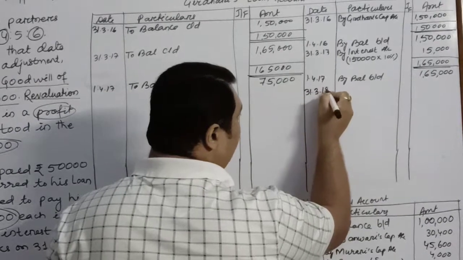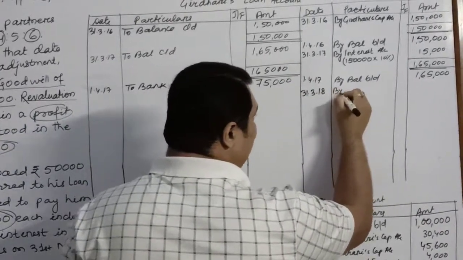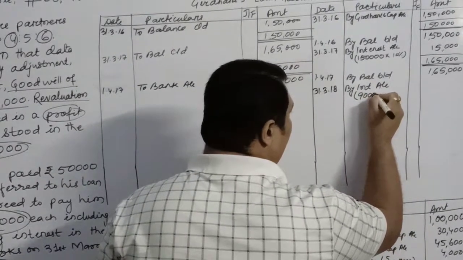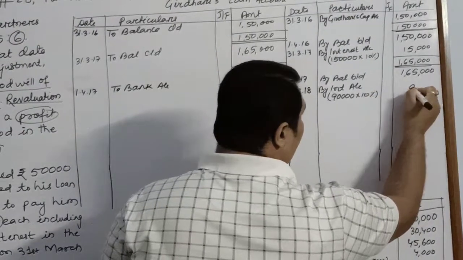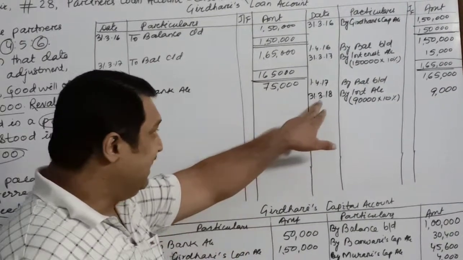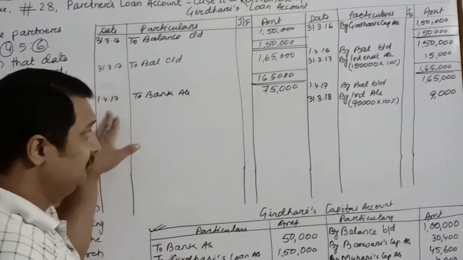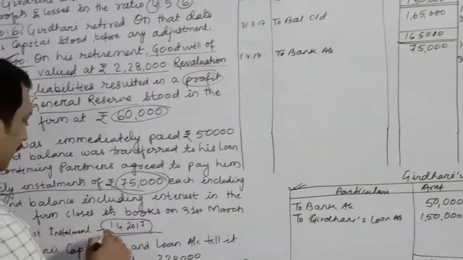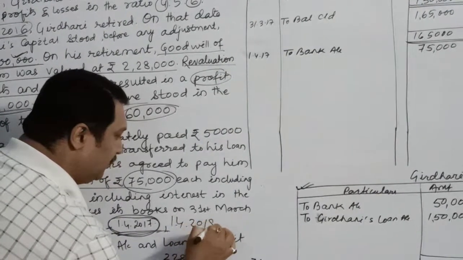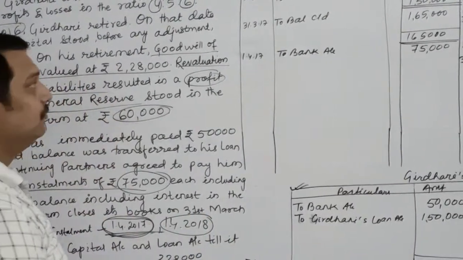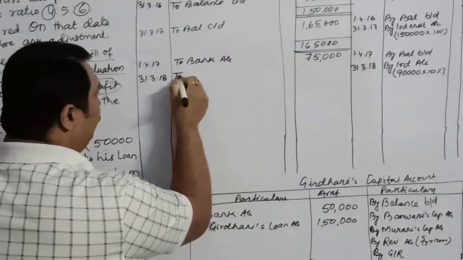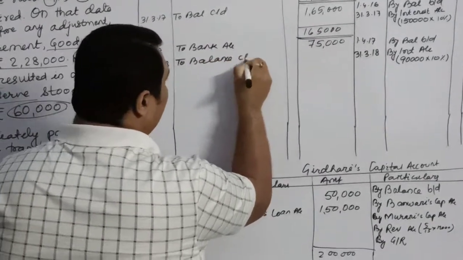Now we will go for 31st March 2018. That is the second year to get closed. We will calculate interest on 90,000 at the rate of 10%. The amount of interest will be 9,000. Once again the same. Can I pay on 31st March 2018? No. Why? When my first installment is on 1st April 2017, my second installment will be on 1st April 2018. So in order to go to that particular date, I will have to close my books.